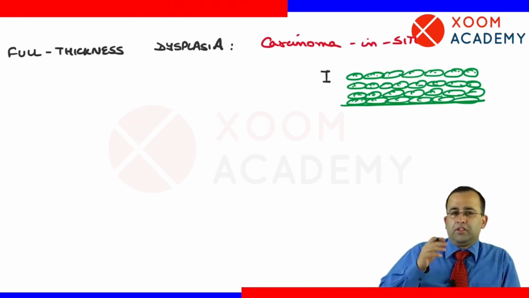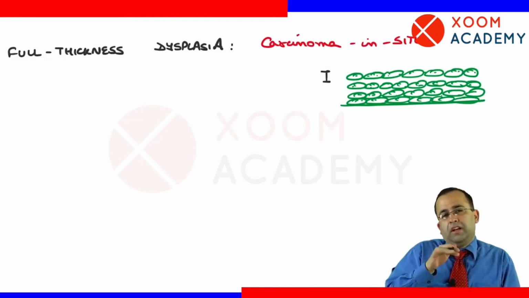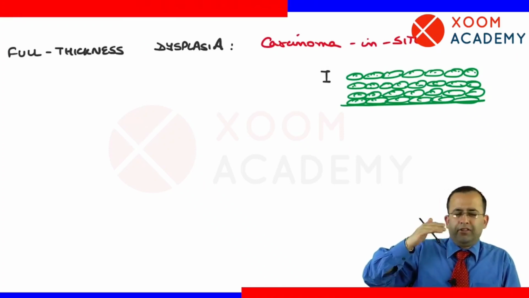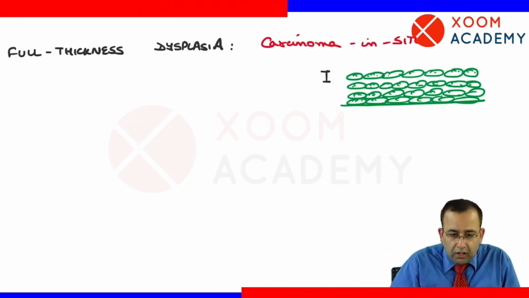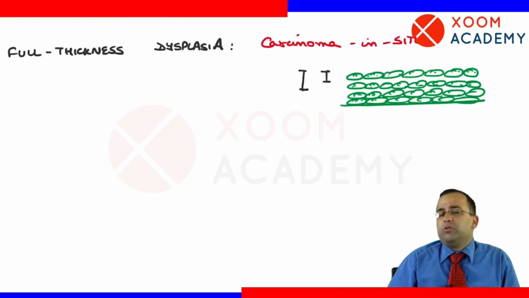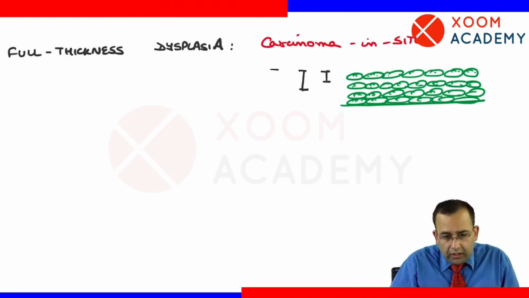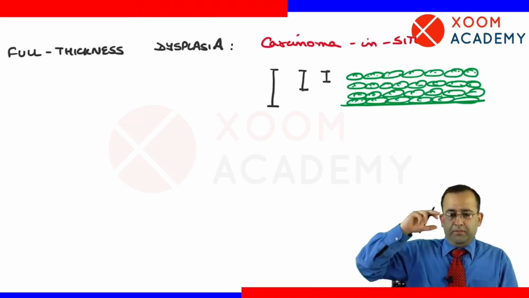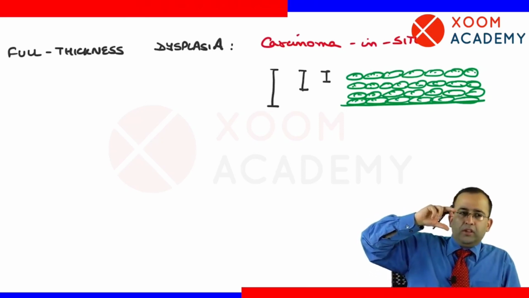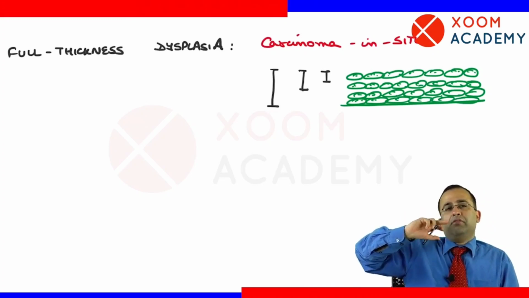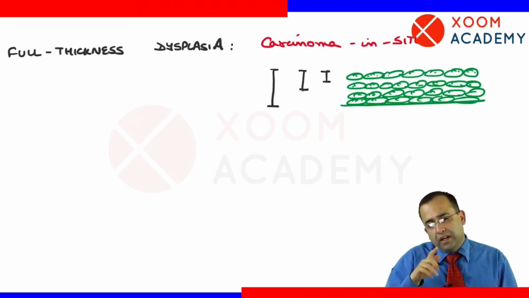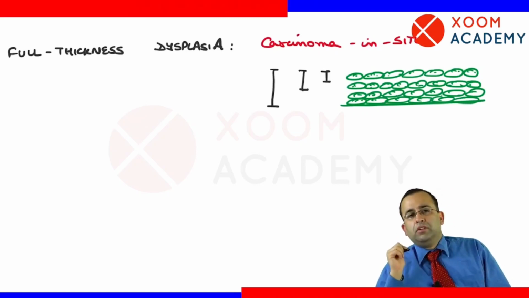CIN1, that is cervical intraepithelial neoplasia 1. Or it can be dysplasia in the upper two thirds. Or it can be full thickness dysplasia, meaning the whole thickness of the stratified squamous epithelium is involved. Full thickness dysplasia is called carcinoma in situ.